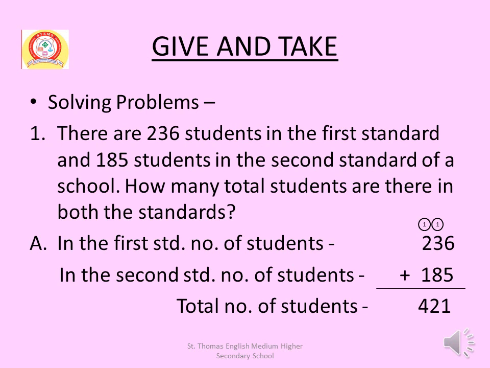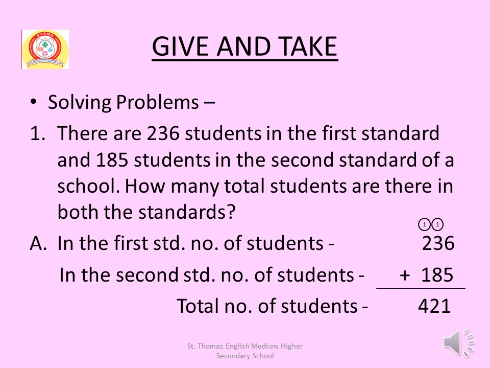Now we will do some problem sums. Question number 1. There are 236 students in the first standard and 185 students in the second standard of a school. How many total students are there in both the standards? Answer. In the first standard, number of students 236. In the second standard, number of students 185. To get the answer, you have to add 236 plus 185.